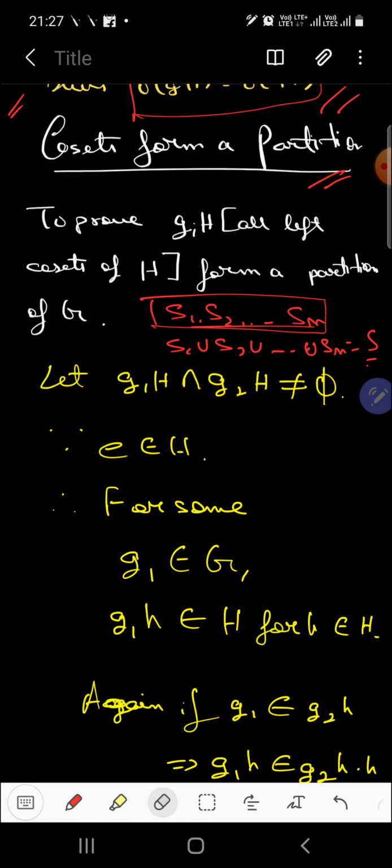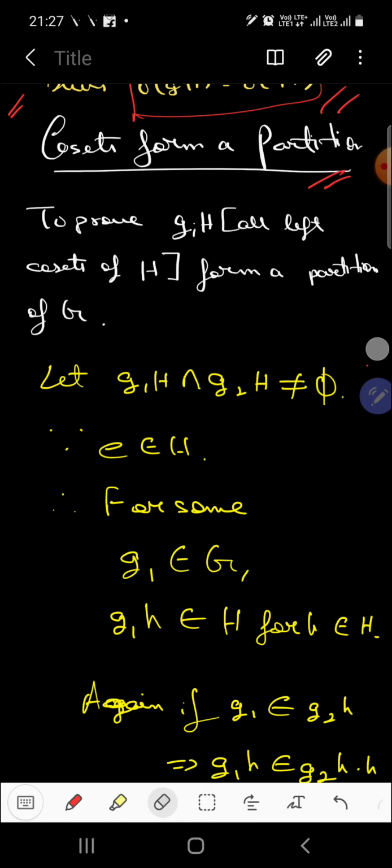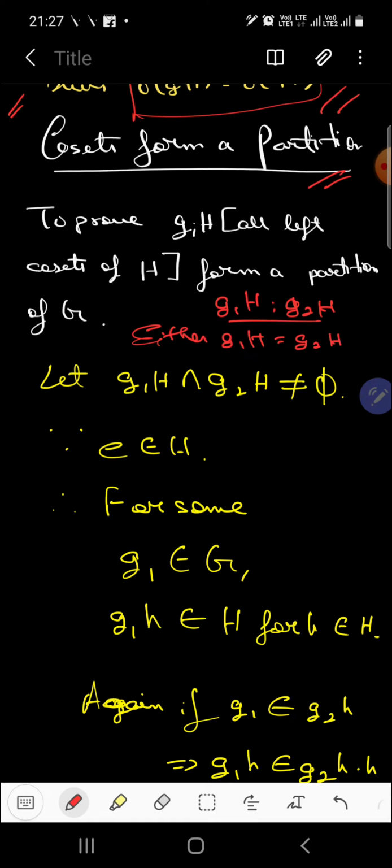So here we need to show that for all the left cosets of a particular subgroup, any two are either equal or their intersection is null. Clear? So suppose we have two left cosets, G1H and G2H. Either G1H equals G2H, or G1H intersecting G2H equals null. Yes, so we are going to prove that.